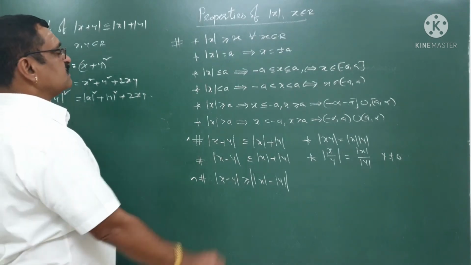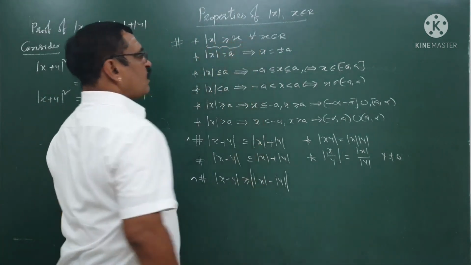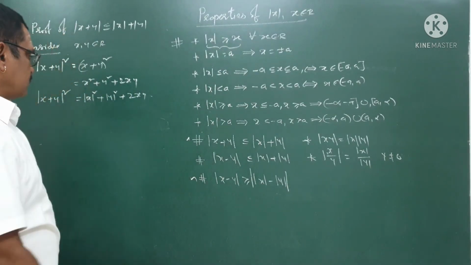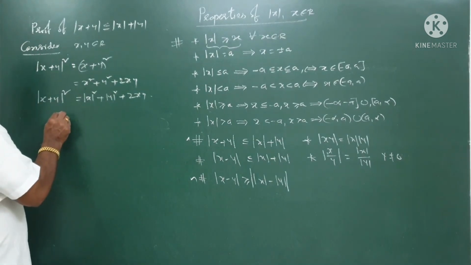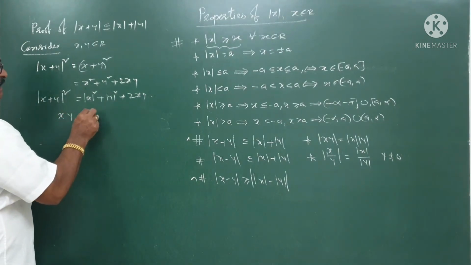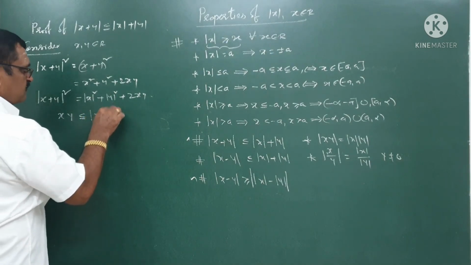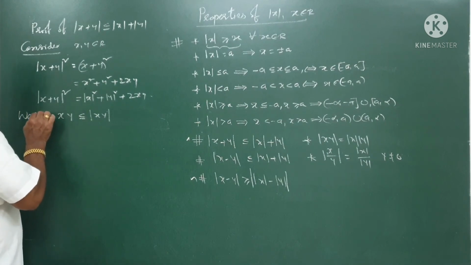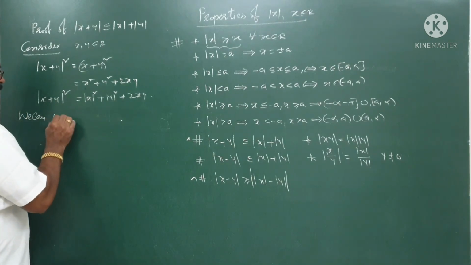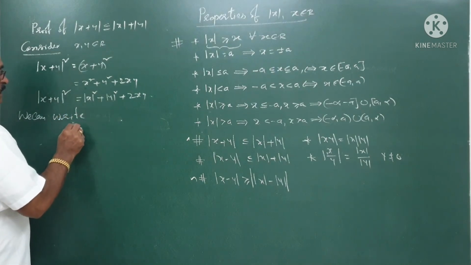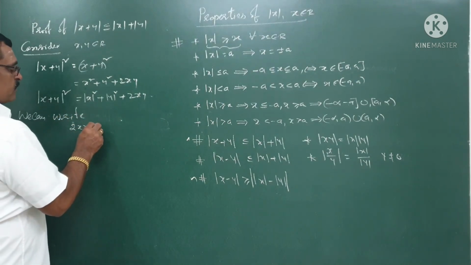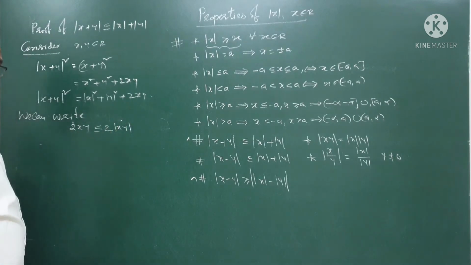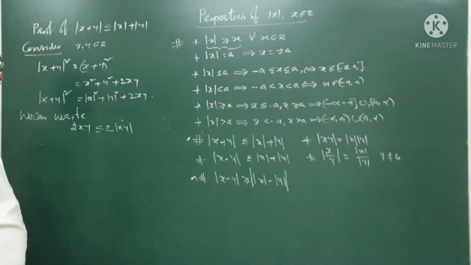Now I am going to use this concept. Mod x is greater than or equal to x for every real number. So here I can write xy is less than or equal to mod of xy, or we can write 2xy is less than or equal to 2 times mod of xy. If you don't want to, no problem.